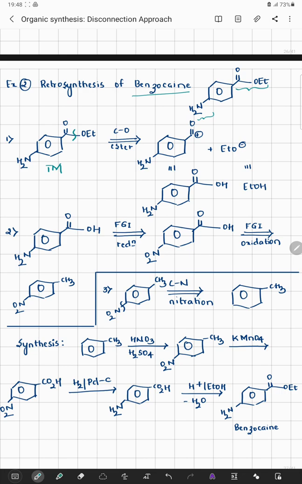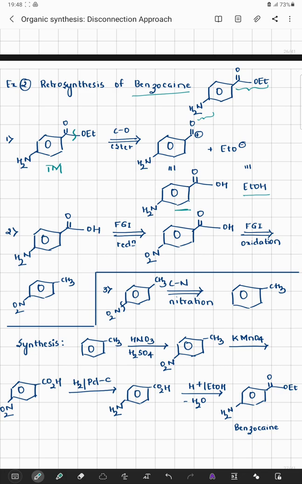These are the synthons. Their synthetic equivalents can be a carboxylic group and an alcoholic system, that is para-amino benzoic acid plus ethanol. Now ethanol is a very small molecule, it need not be cleaved or need not do any functional group interconversion. So that starting material can be kept as it is. Now we can understand about this para-amino benzoic acid. It's a big molecule. Again we can cleave down this molecule.